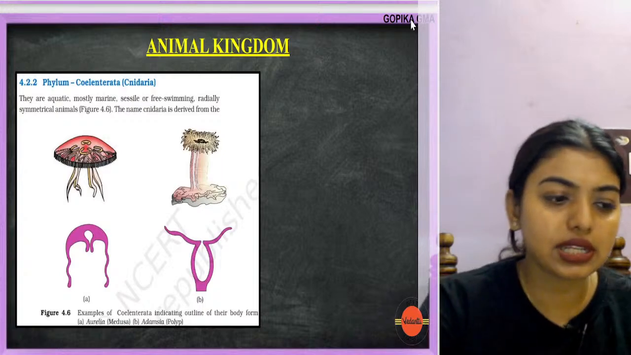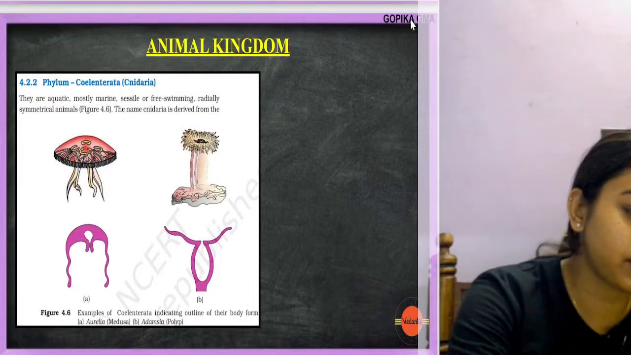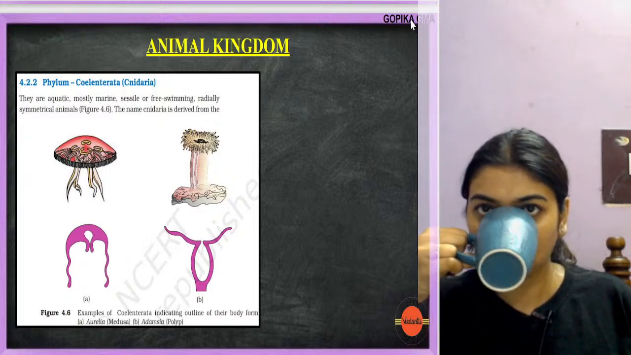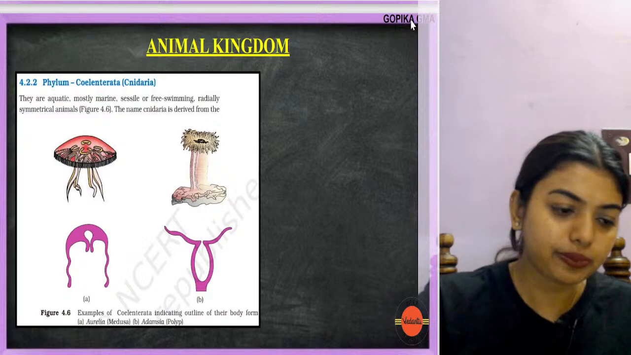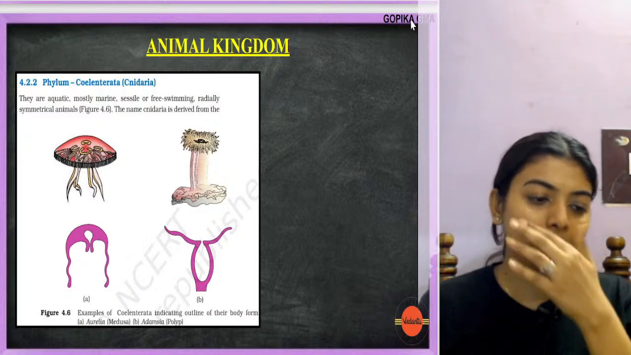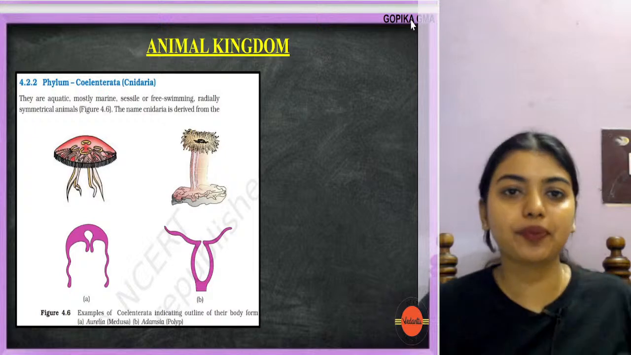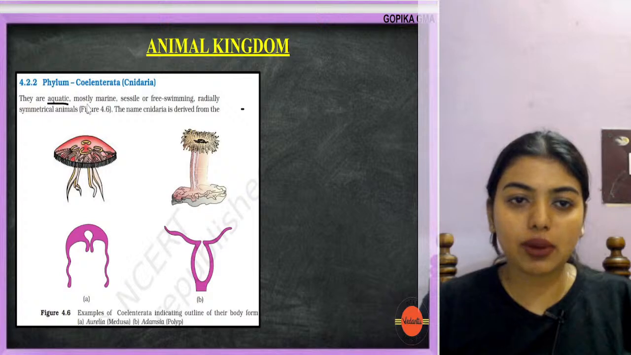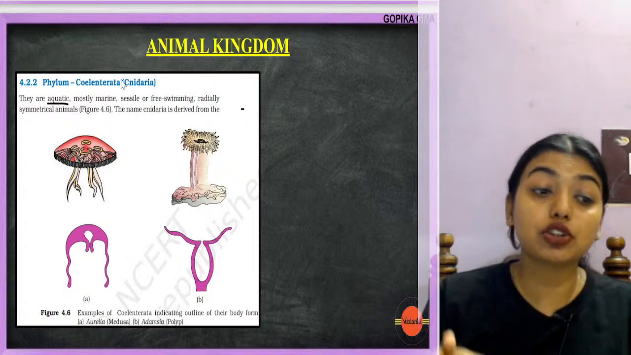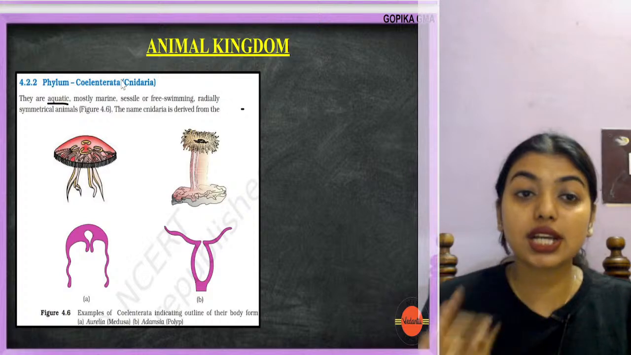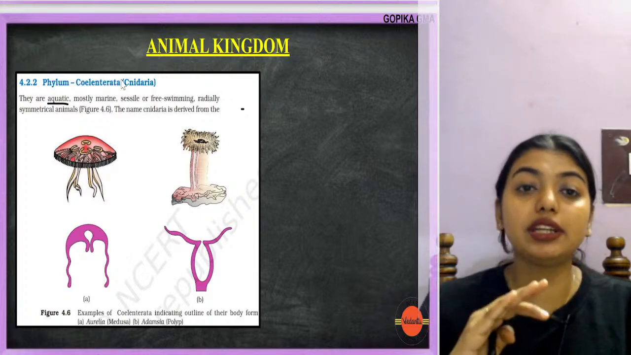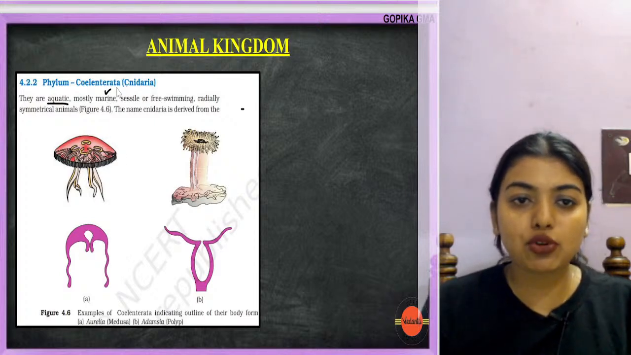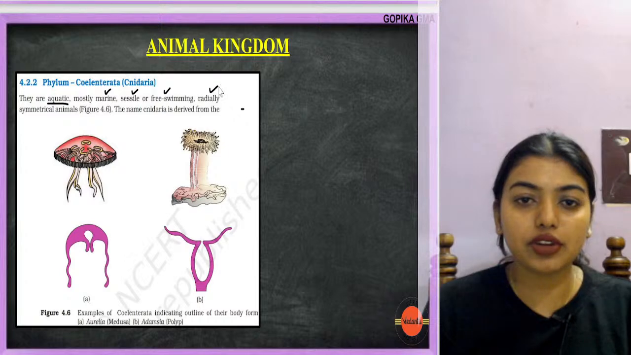Okay, next we are going to Coelenterata. They are mostly aquatic. Students, Coelenterata has another word called Cnidaria as well. So if you see Cnidaria somewhere, don't be like, oh ma'am, I don't know what is Cnidaria. Coelenterata and Cnidaria are the same. Mostly marine, sessile, free living, radially symmetrical.